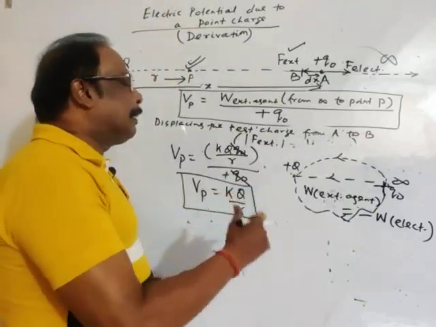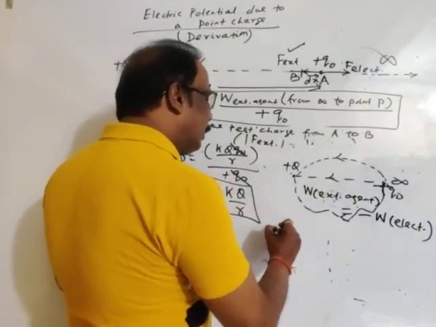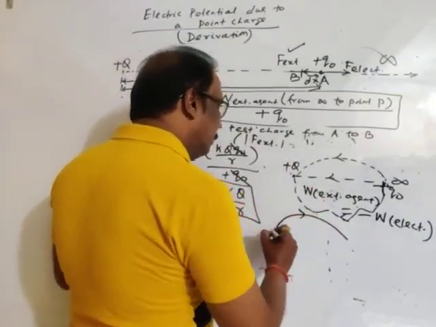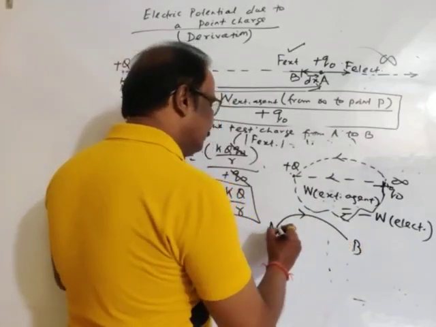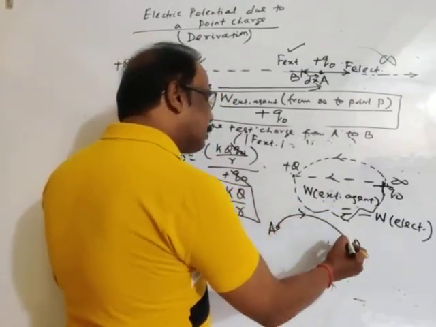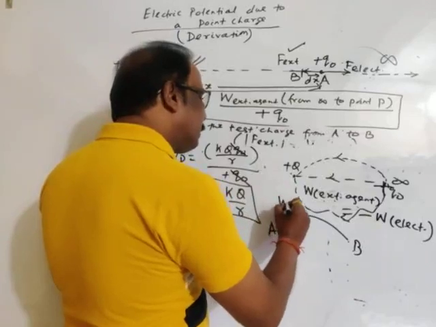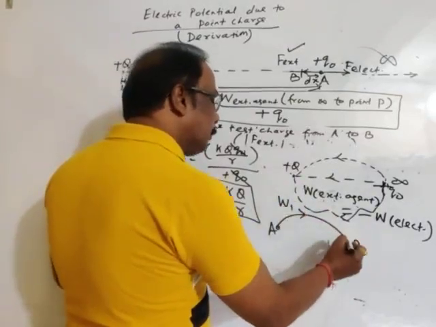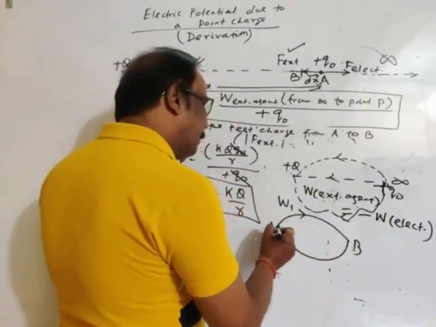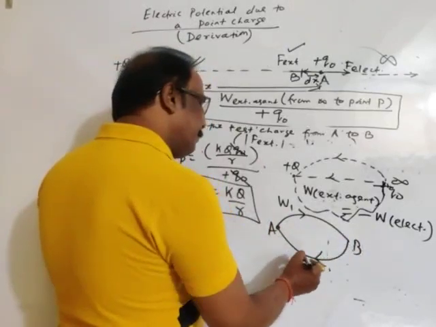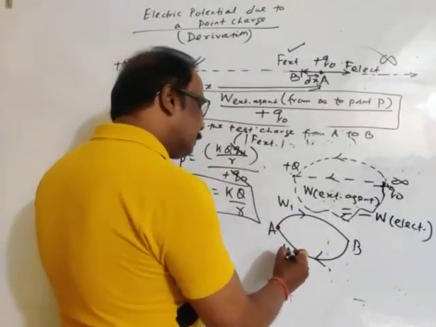Work done in a complete path is 0. See, this is point A, this is point B. If you take a charge along this path, the work done is W1, and again you bring this charge from B to A, the work is W2.